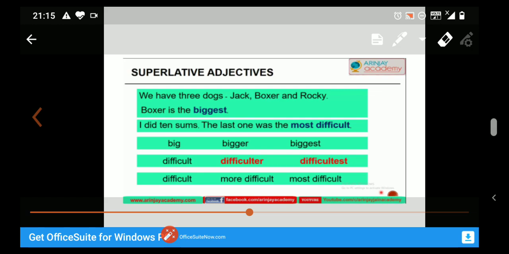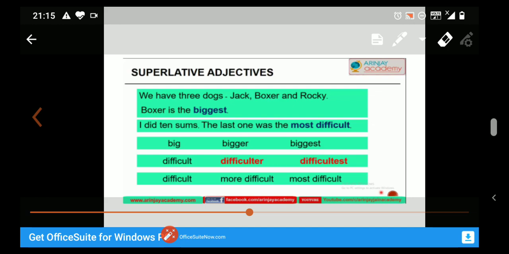See more examples. Big, bigger, biggest. Big is in the positive degree, bigger is comparative and biggest is superlative. Difficult, difficulter, difficultest. This is the wrong spelling. With difficult we never use er and est. So we always use difficult, more difficult, and most difficult.